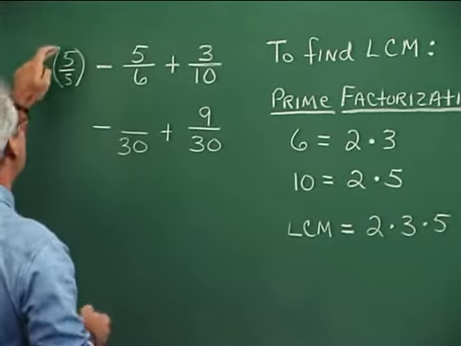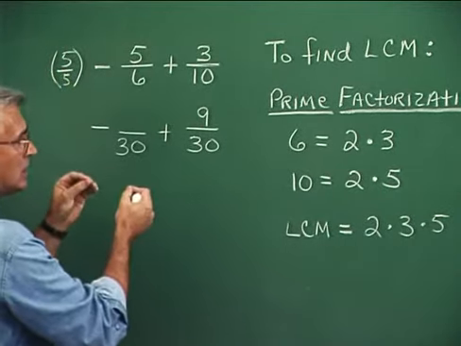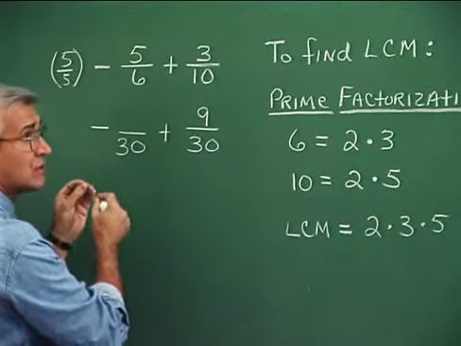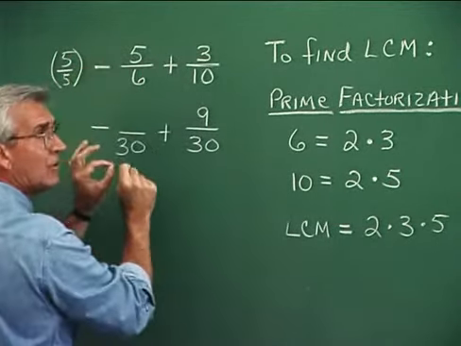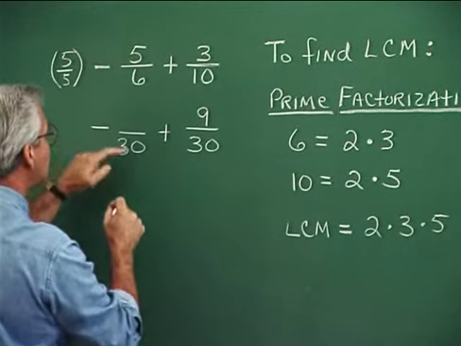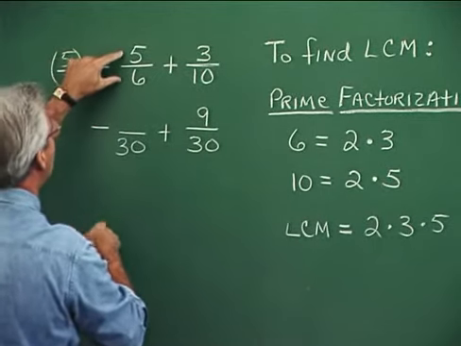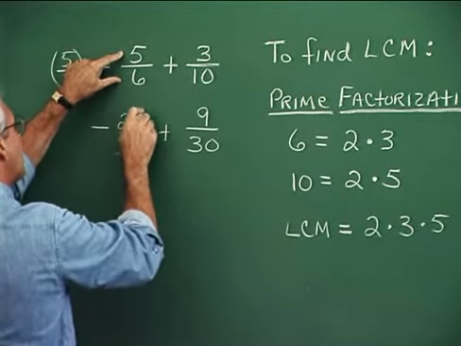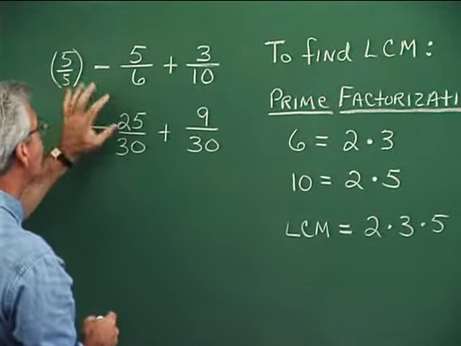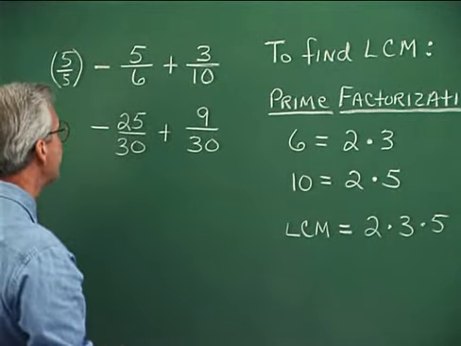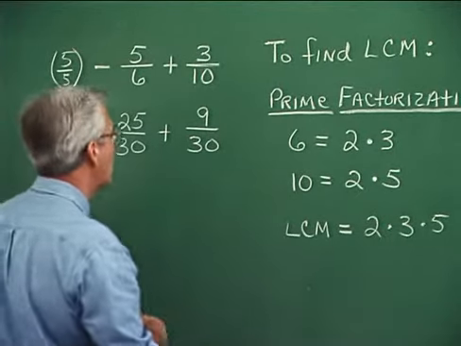You see, and 5 over 5 is a form of 1. When you multiply something by 1, you're not changing its value, you are changing its form. And that's all we're doing here, changing the form of this fraction, but not its value. We want its form to have a denominator of 30, you see. So that's the idea. At any rate, we're multiplying by 5 over 5, and that, again, gives us the 25 over 30 as expected. The little routine of 6 into 30 goes 5, 5 times 5, 25, accomplishes this very quickly. Okay, at any rate, we have common denominators, and when we have common denominators, we know from our past